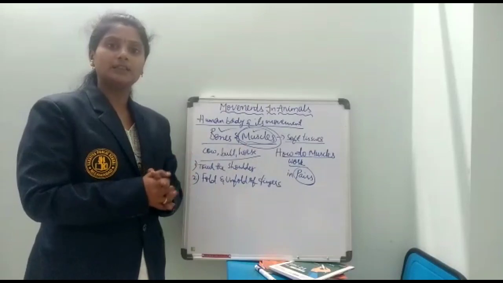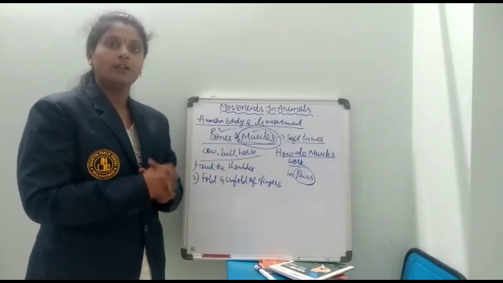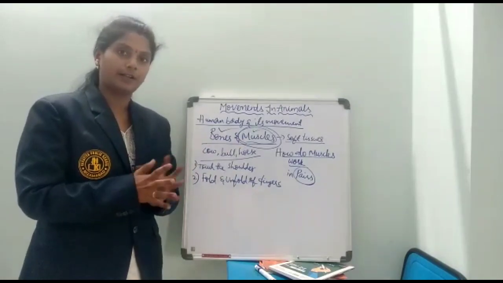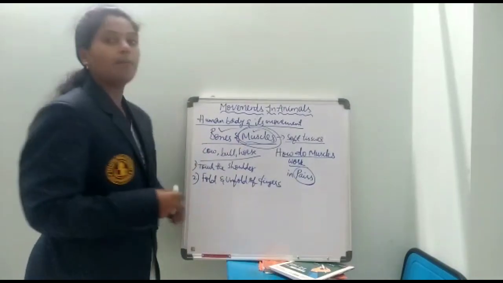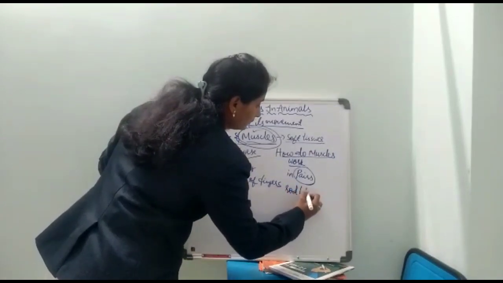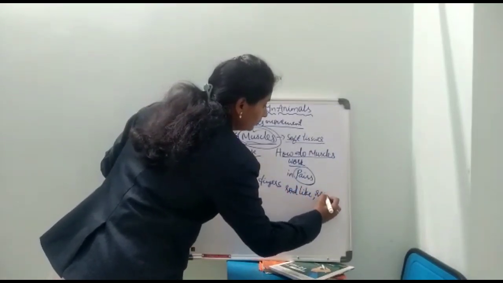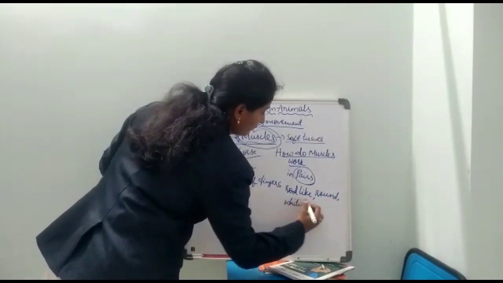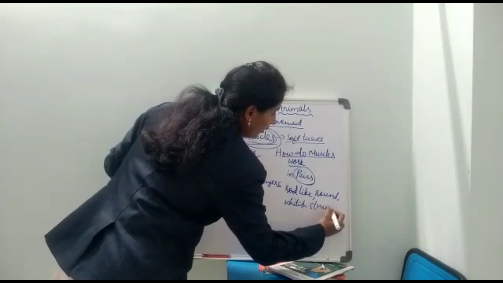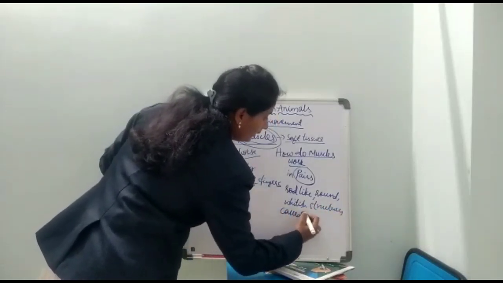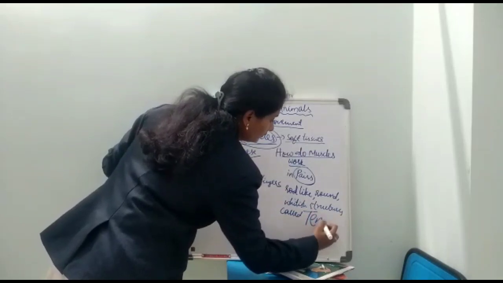Generally, are the muscles attached to the bones? Not all the muscles are attached to the bones, but a few of them are connected to the bones with the help of rod-like, round, whitish structures called tendons.